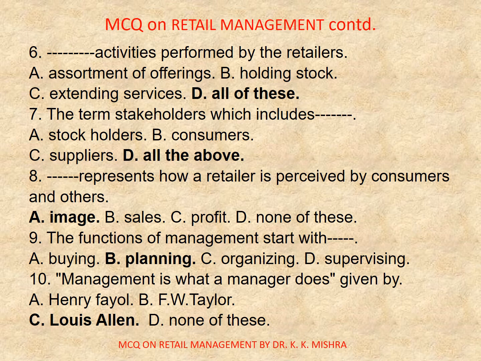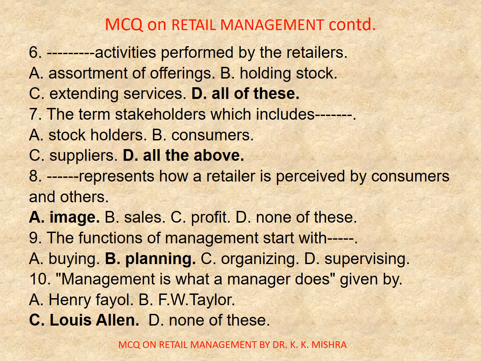Question number 7. The term stakeholders, which includes dash. A. Stockholders, B. Consumers, C. Suppliers, D. All of the above. Correct option is D. All of the above. Question number 8. Dash represents how a retailer is perceived by consumers and others: A. Image, B. Sales, C. Profit, D. None of these. Correct option is A. Image. Question number 9. The functions of management start with dash. A. Buying, B. Planning, C. Organizing, D. Supervising. Correct option is B. Planning.